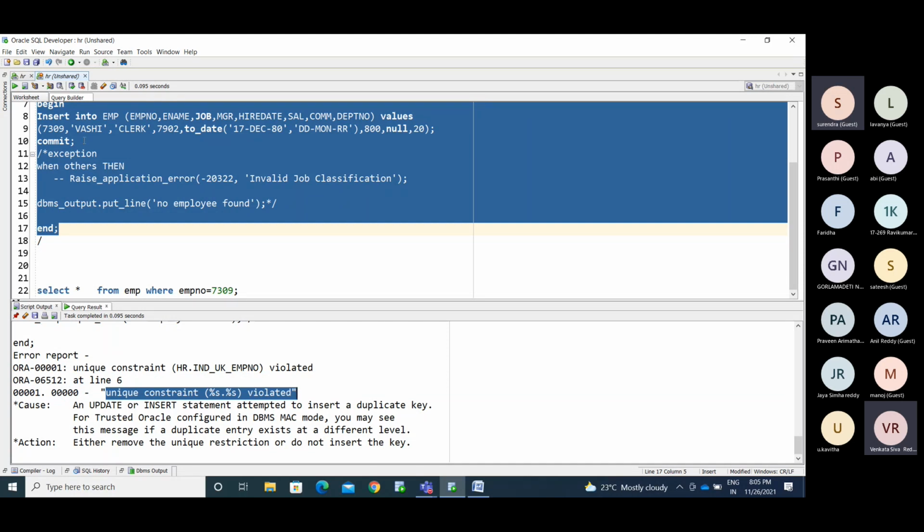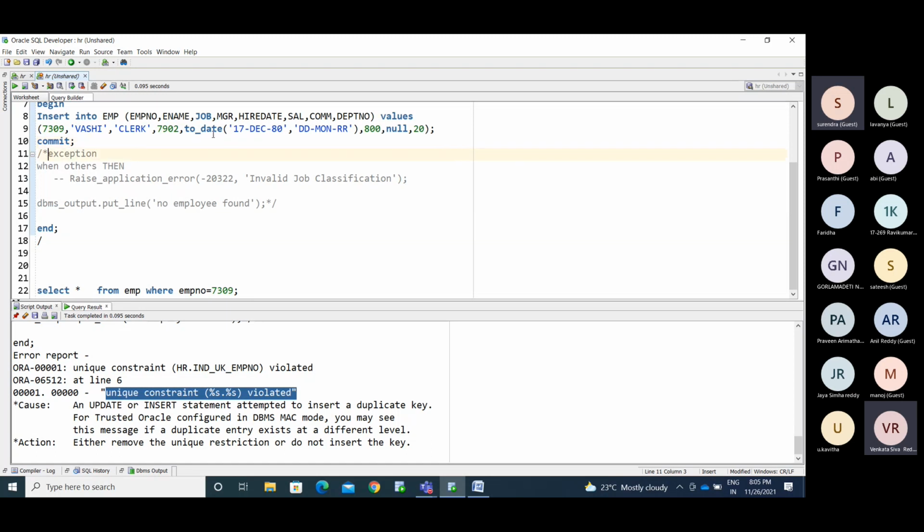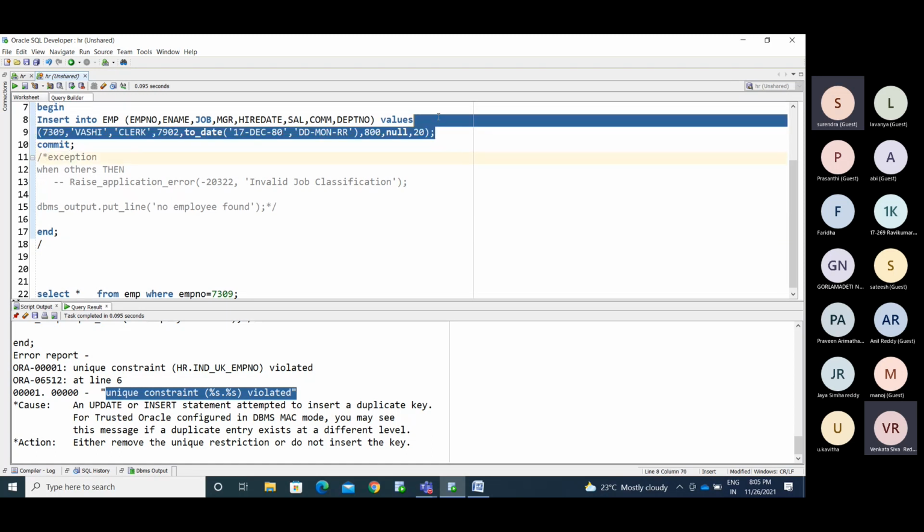You performed a DML statement on the table. If you perform a DML statement on a table, you need to use either commit or rollback, else the table gets locked.